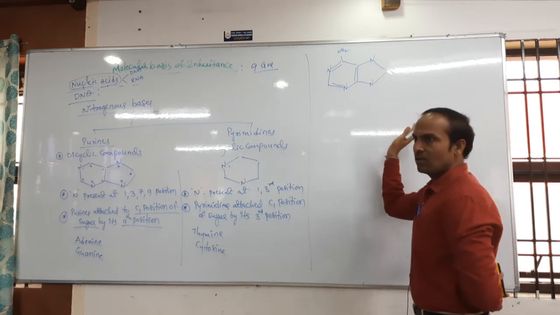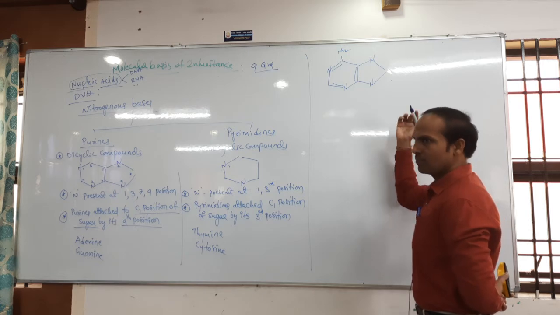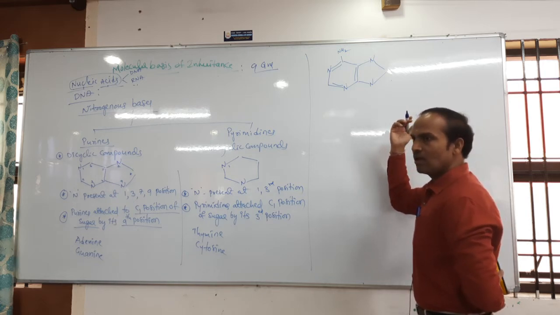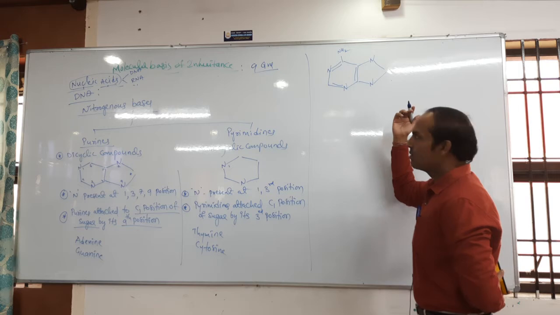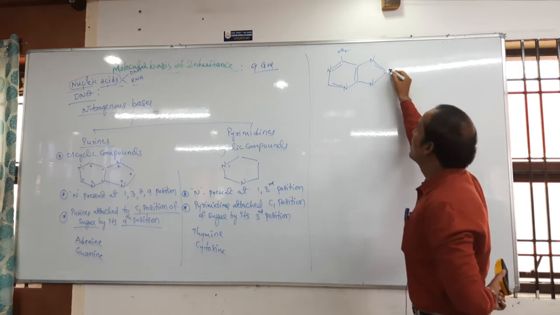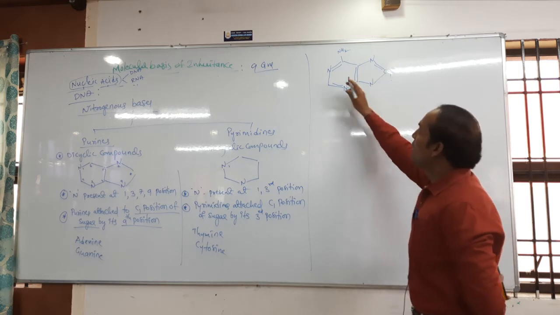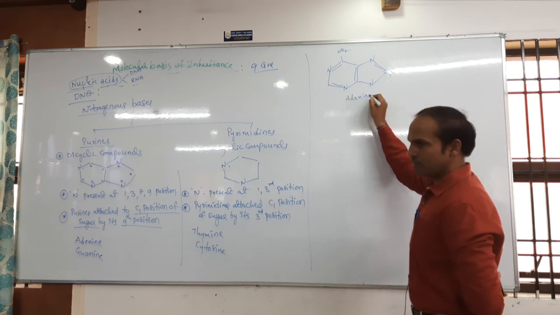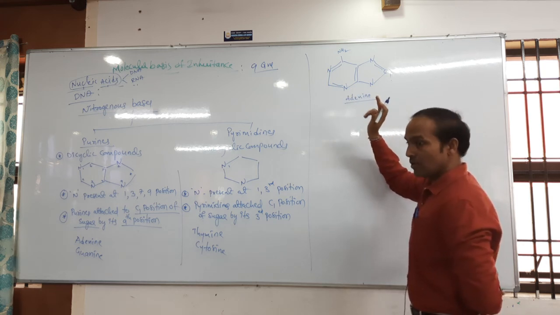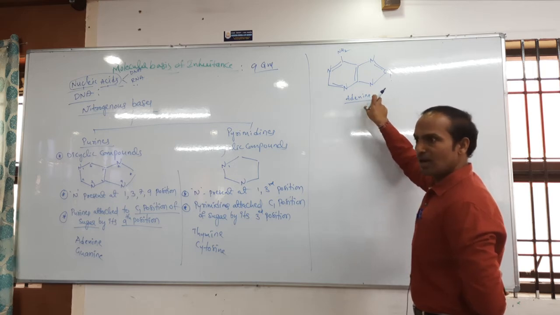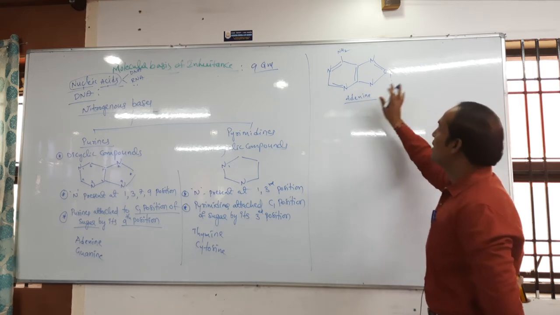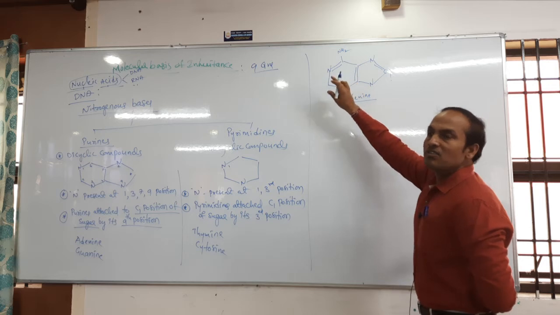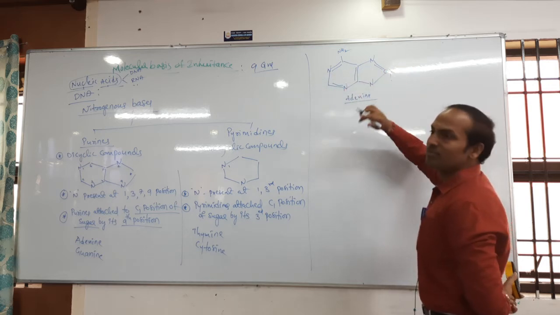Okay, so this is about adenine. You are not writing anything. I will check your notes. Write it and also draw the atomic structure. Don't turn the page.